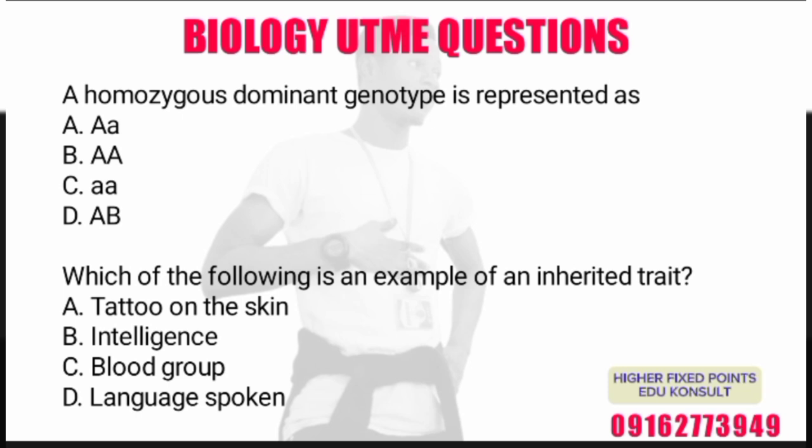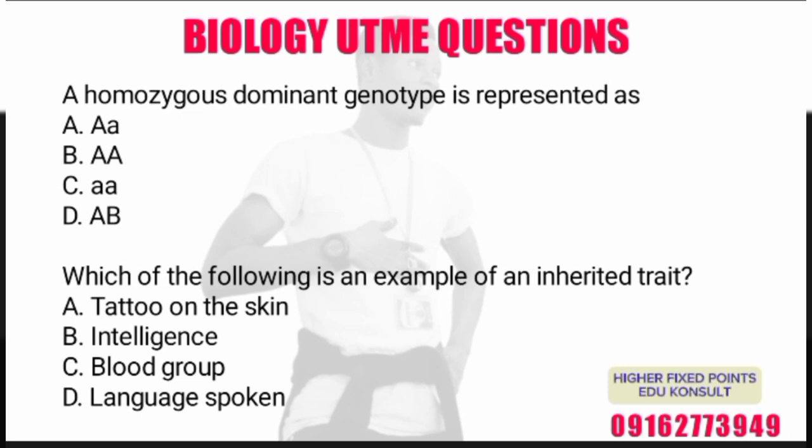So which of the following is an example of inherited traits? That is what you inherited from your parents. Exactly. That is offspring from the parents. Now, tattoo on the skin, no, impossible. Tattoo can be acquired from the environment. Exactly. Intelligence, no. This can be acquired from the environment.